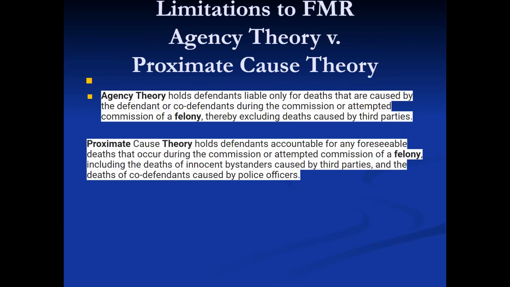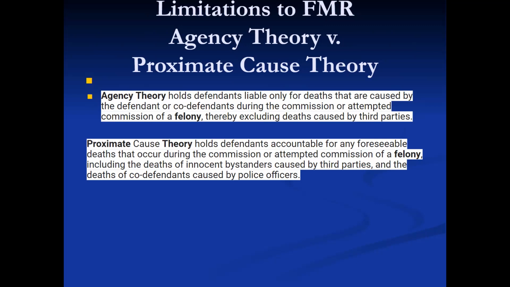Limitations of the felony murder rule continued. Agency theory versus proximate cause theory. Agency theory holds defendants liable only for the deaths that are caused by the defendant or co-defendants during the commission or attempted commission of a felony, thereby excluding the deaths caused by third persons.